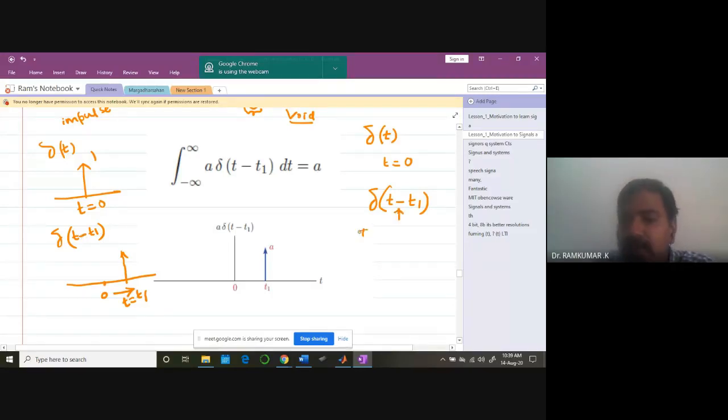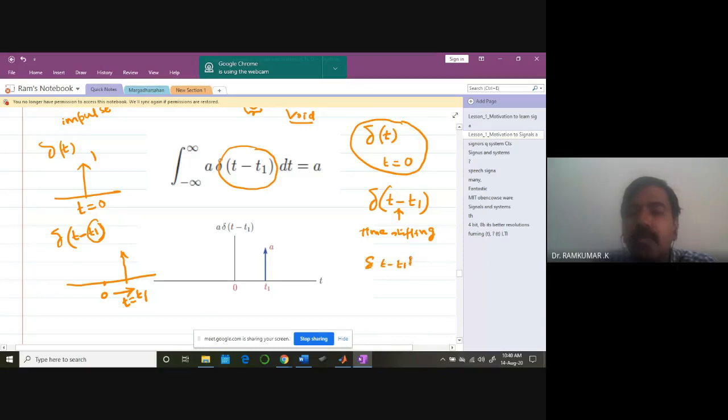We will learn more about time shifting in later classes. But right now, just imagine that the original waveform delta t got shifted to a new location t1. That is what delta t minus t1 represents. Now I would like to perform some operation. I'm multiplying the amplitude with a. What do I get? A into 1, I'm going to get a. So look at the waveform a into delta t minus t1. It will look like this.